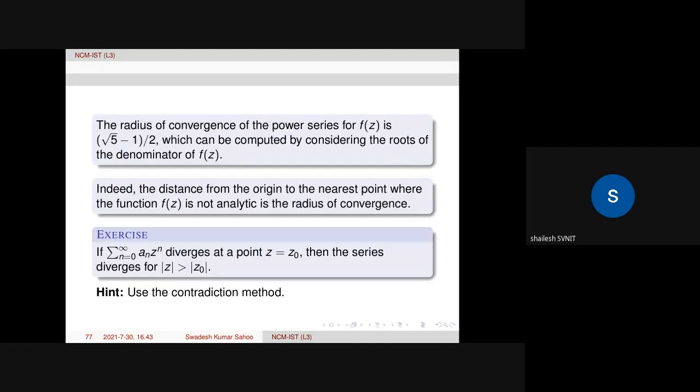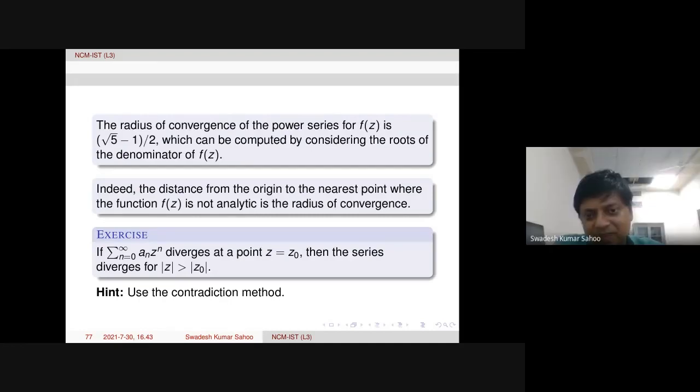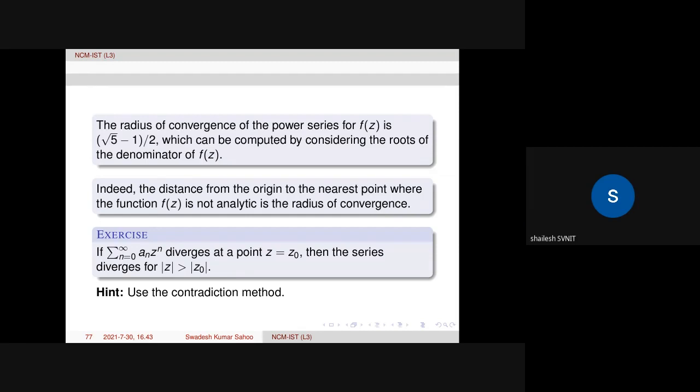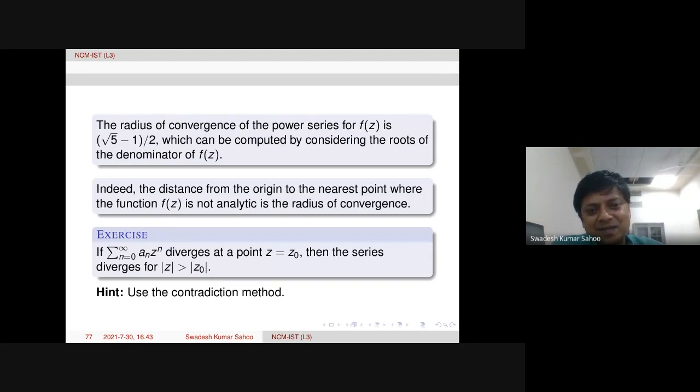Yes. Suppose the function is analytic inside a circle. Then we can write the Taylor series. Right? Yes. But can we think in reverse order? Suppose the Taylor series of a function exists, then can we say anything about the analyticity of that function? That is what Abel's theorem we explained today.